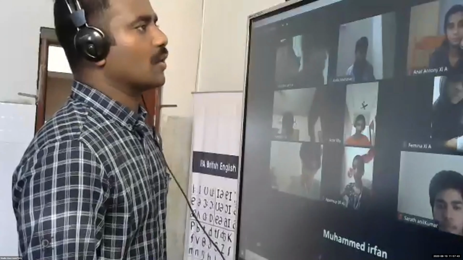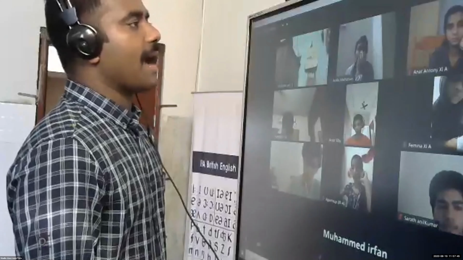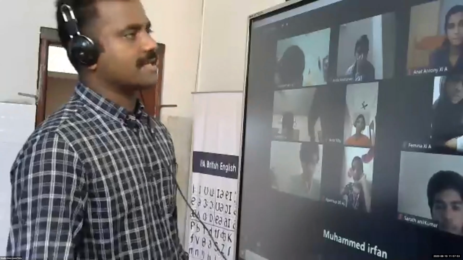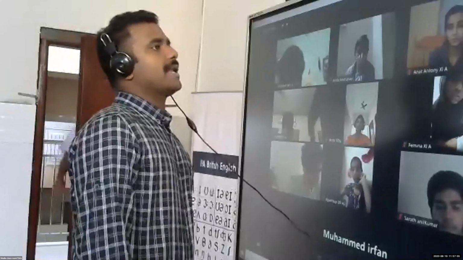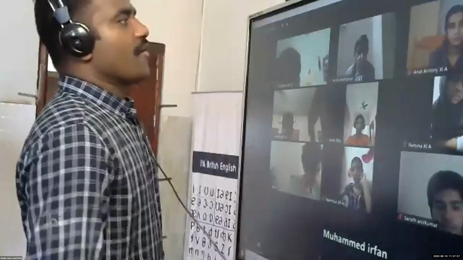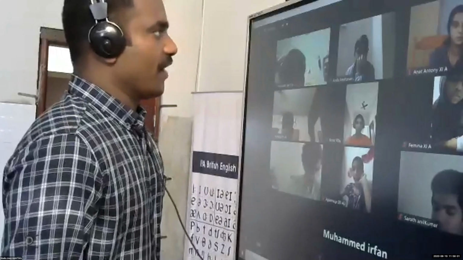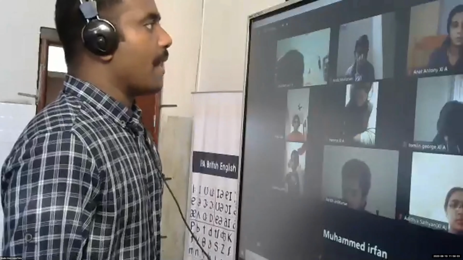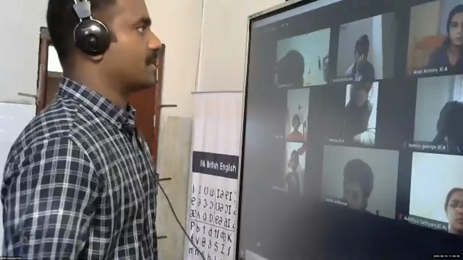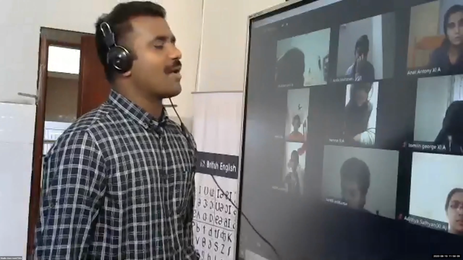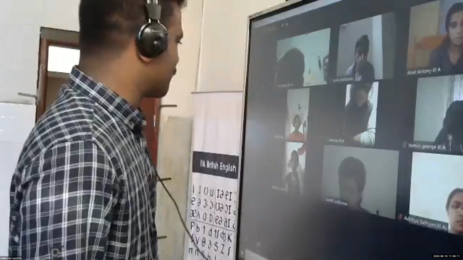Cash account debit to Femina's capital. Starting time, if they invest any amount in the business, that is known as capital. So capital is a personal account. Next, withdrew cash for personal use. Drawings account debit to cash account. Very good.